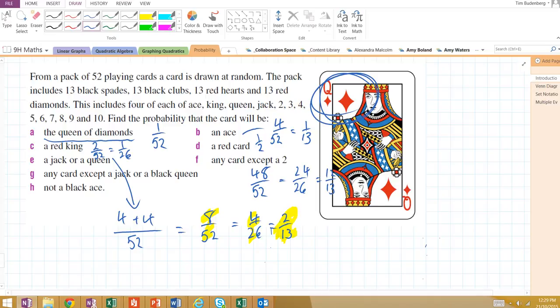Any card except a jack or a black queen. Well, there are 4 jacks, 2 black queens, which means there are 6 cards we don't want. So our successes would be, there are 46 successes out of a total of 52 cards, and we would simplify that down. I've run out of space, but I'm sure you can all do H.